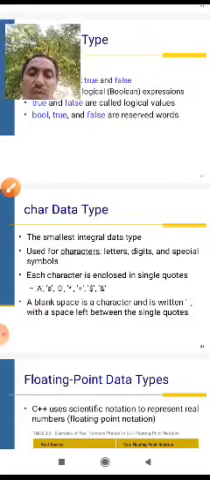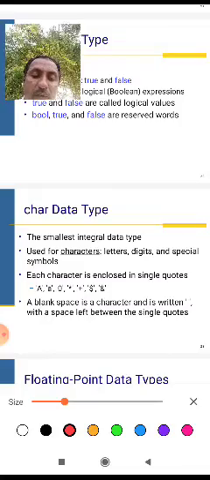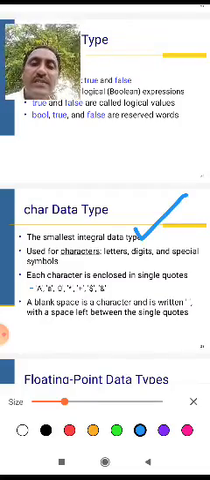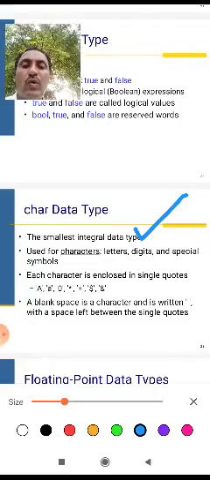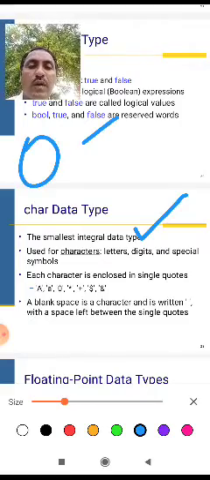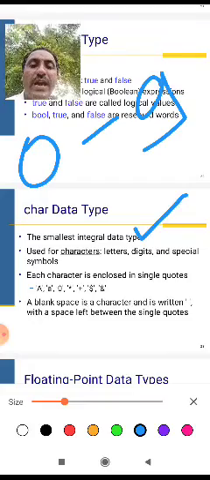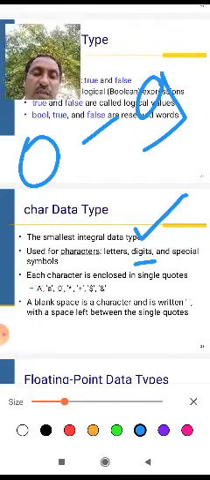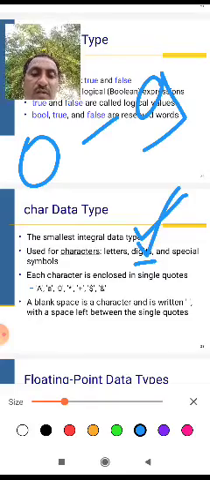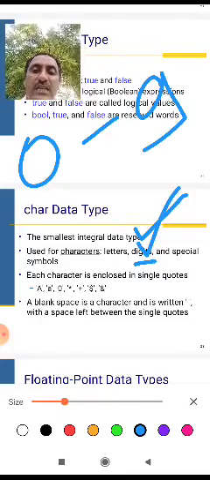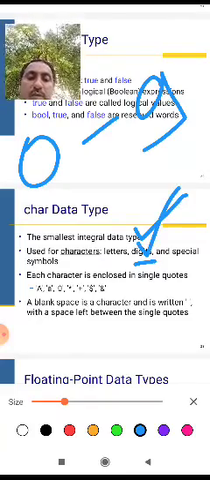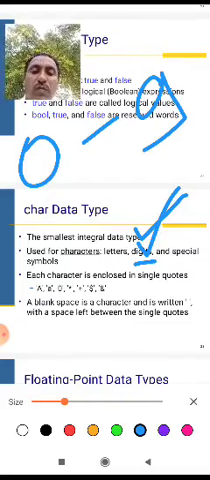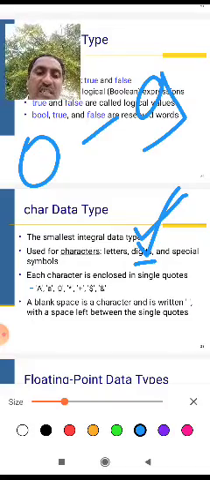And next one, this is the main thing. Next, digits. What are digits? Digits are 0 to 9. This is called digits. Okay, this is char, used for characters: letters and digits.